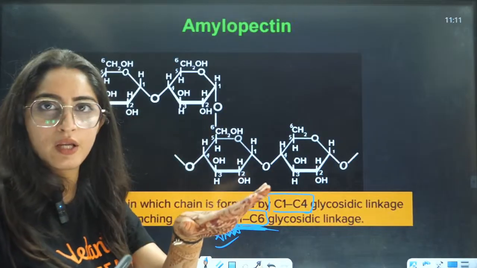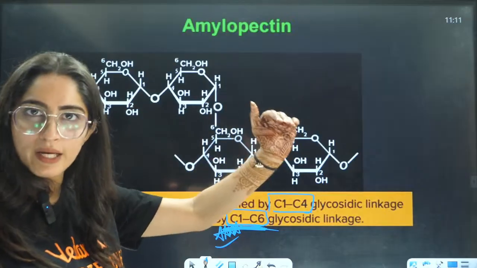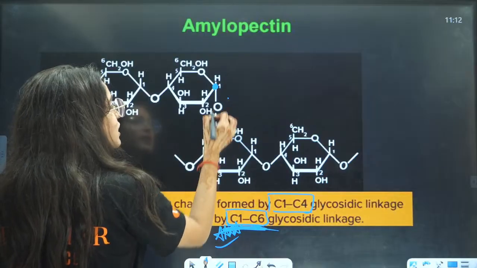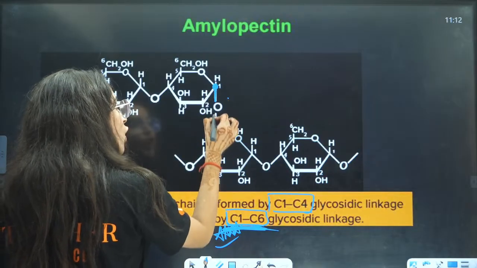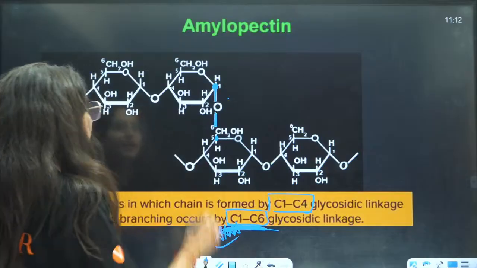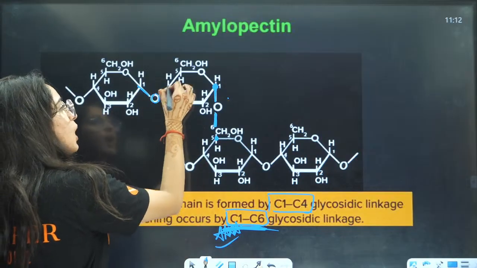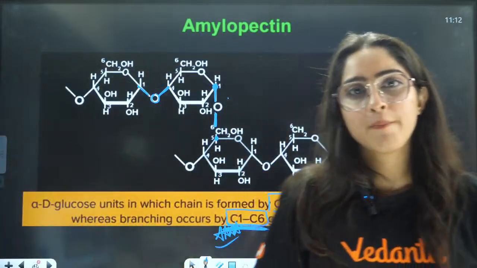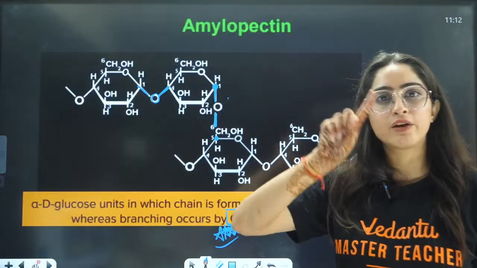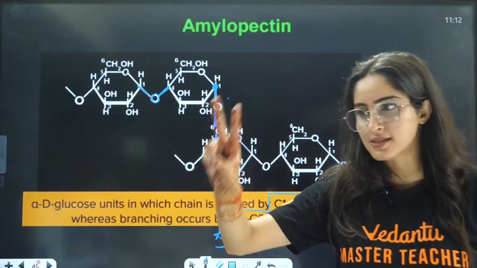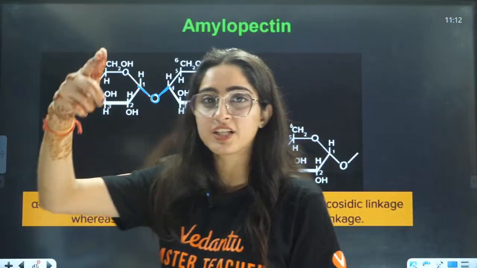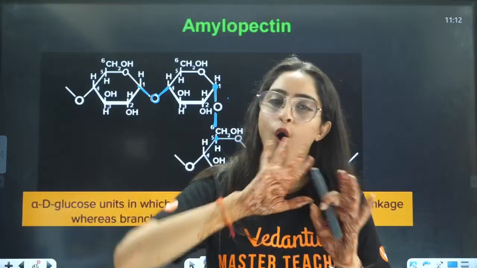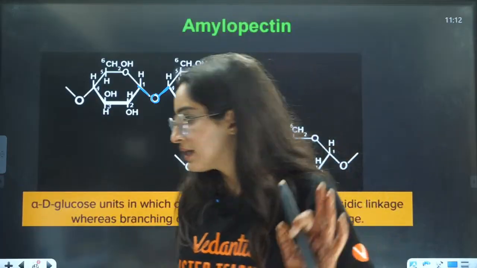Amylose is a straight chain, right? It is having only 1 and 4 linkages. But here, if you talk about this first here, and this is the 6th, it will also have the linkages of 1 and 6. It will definitely have 1 and 4, but it will also have 1 and 6. That is why there will be branching, right? Amylose 1,4, everybody in the chat box. Amylose 1,4, amylopectin 1,4 and 1,6. All are having alpha D glucose only, right?